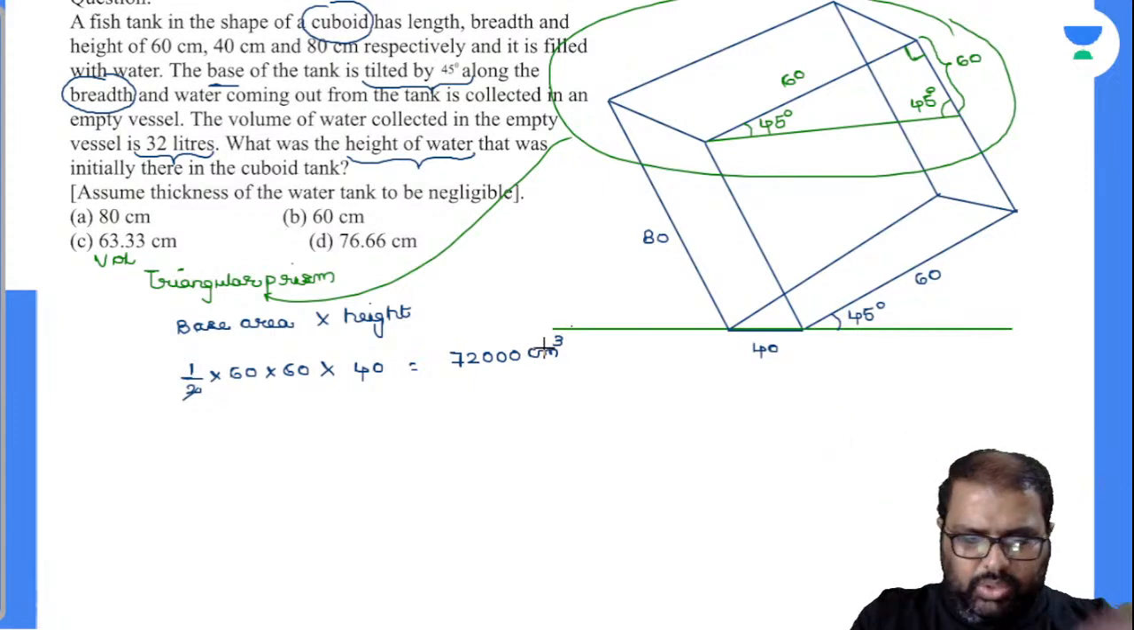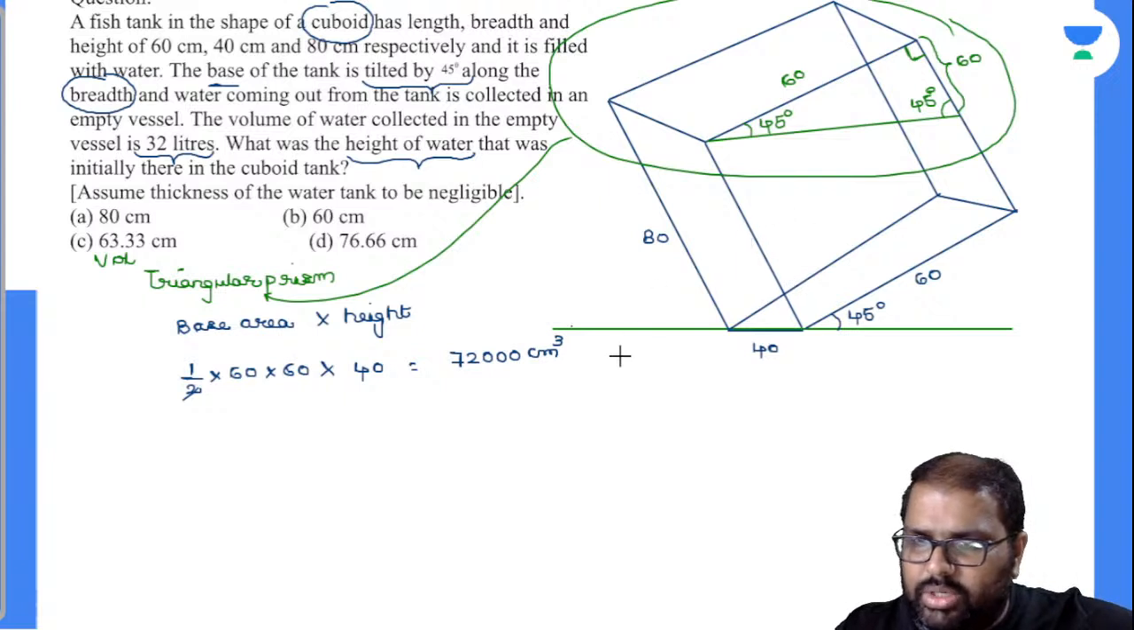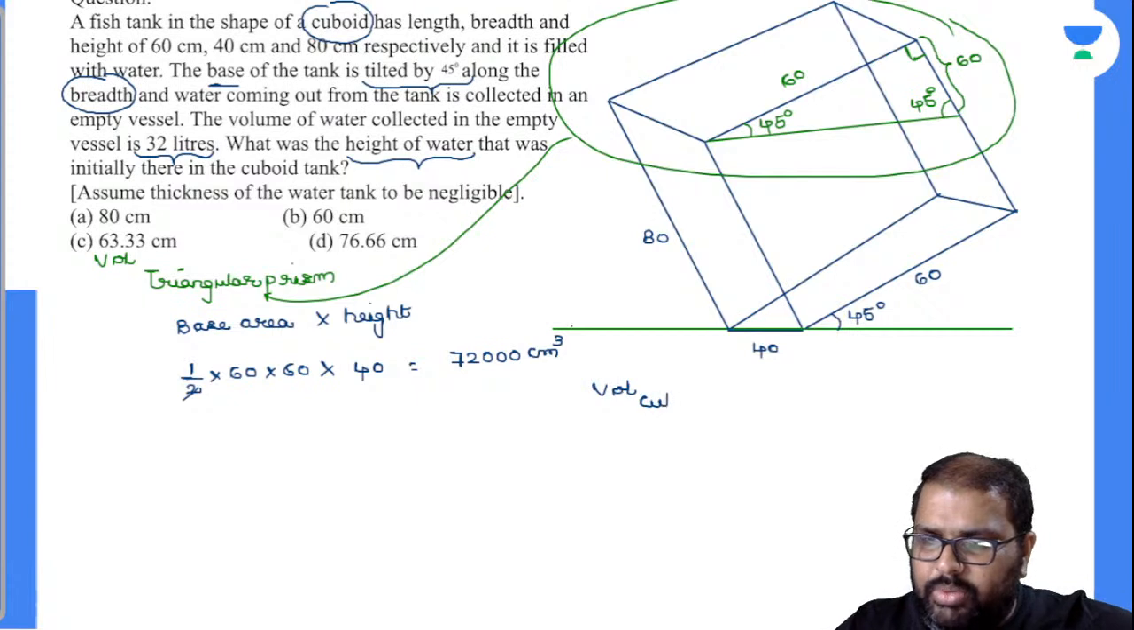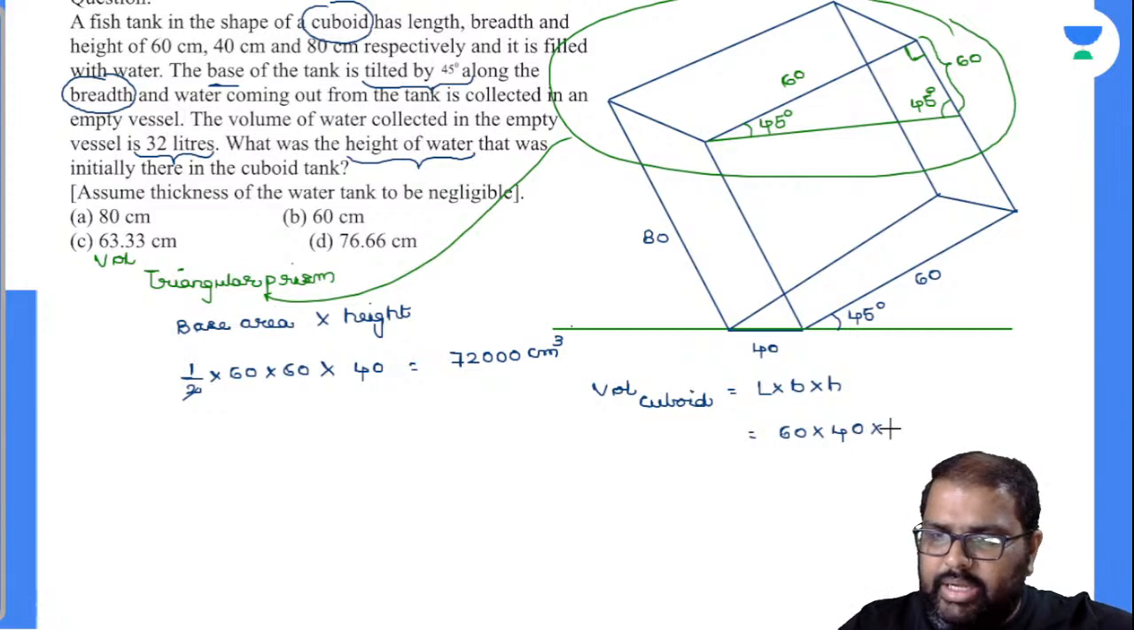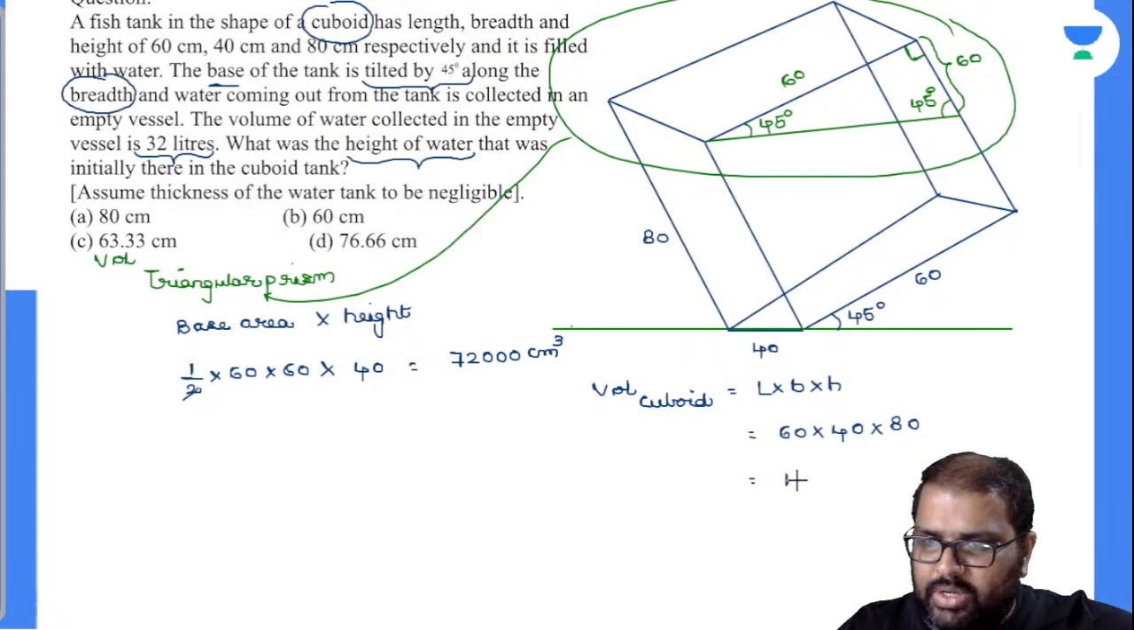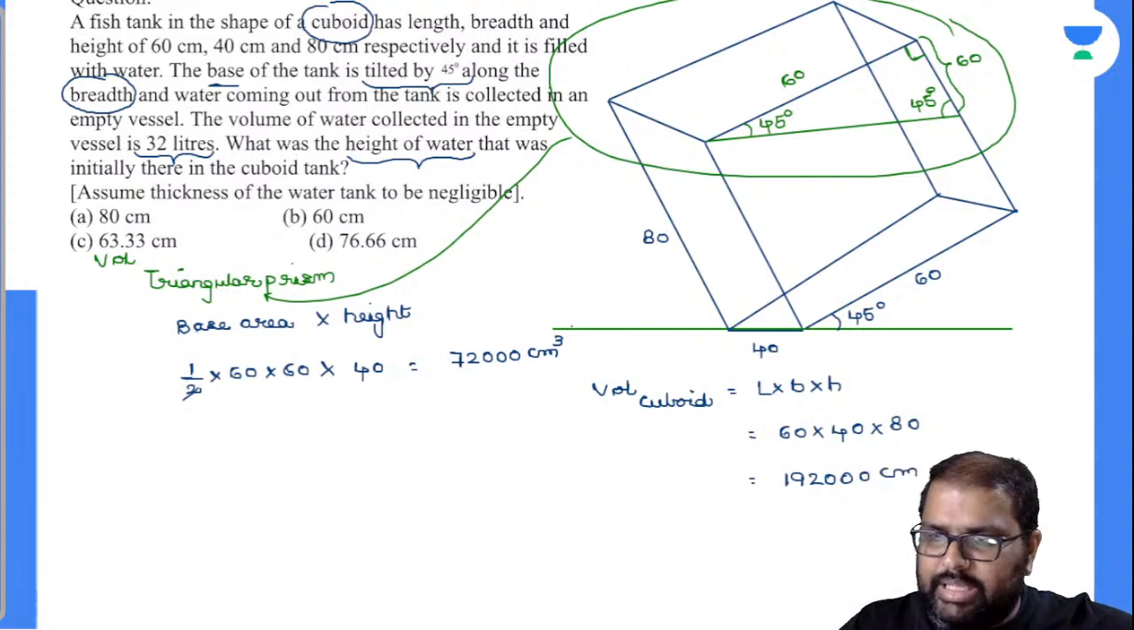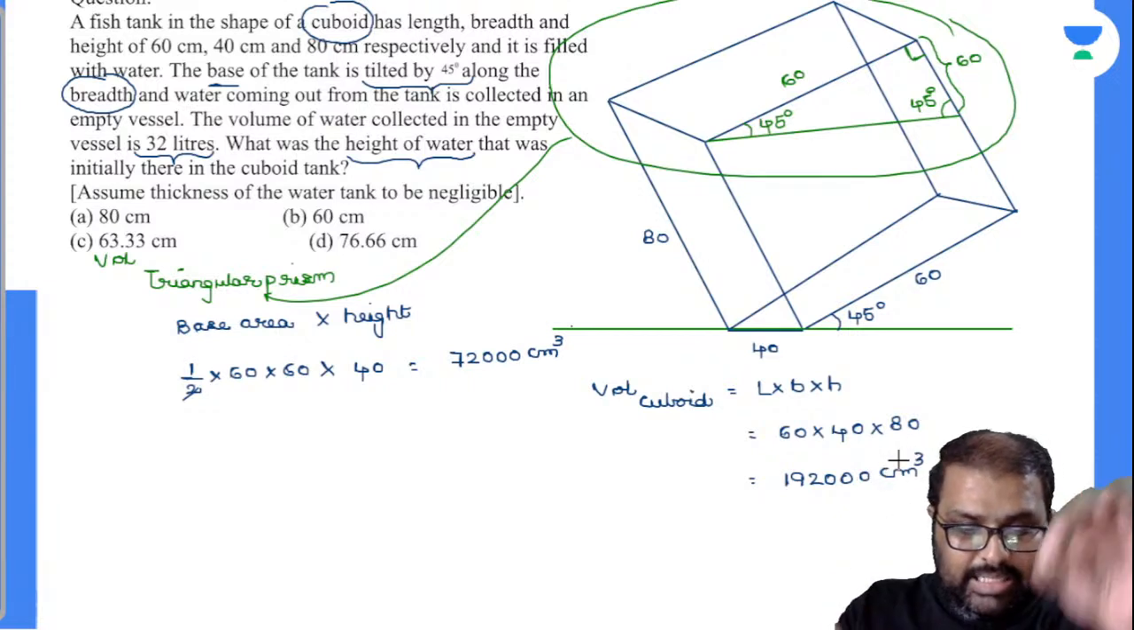Now let's find out the total volume of the object here. Everybody knows the total volume. Volume of the cuboid is nothing but equal to L into B into H. Now calculate 60 into 40 into 80. 6 4s are 24, 24 8s are 192. So it is 192,000 centimeter cube. Now see here, what is the available space in this cuboid?